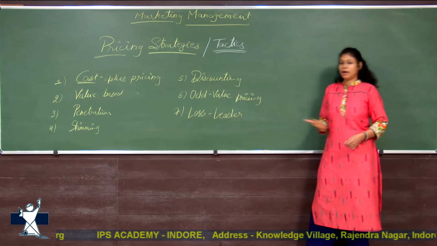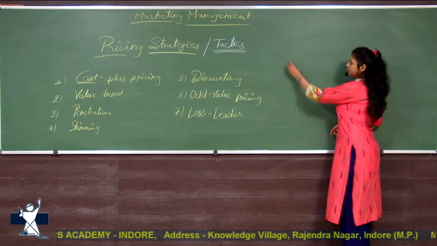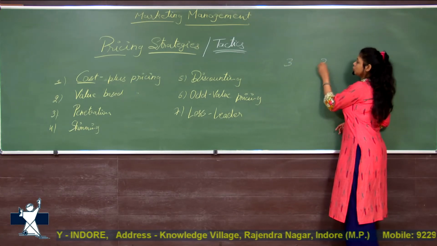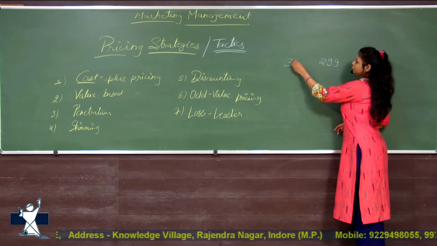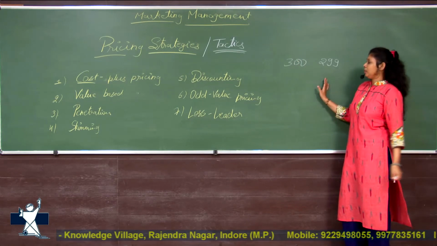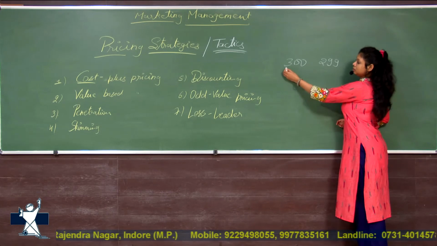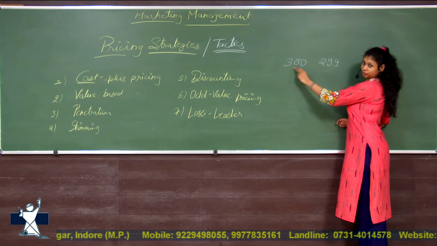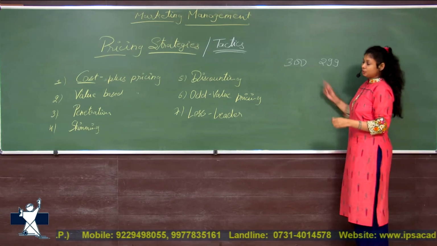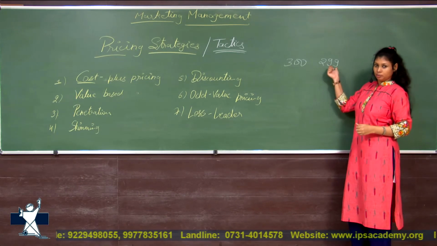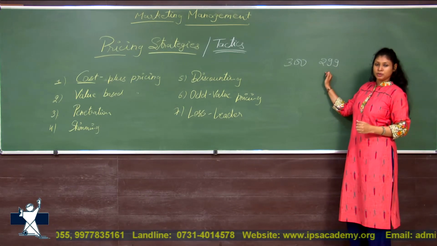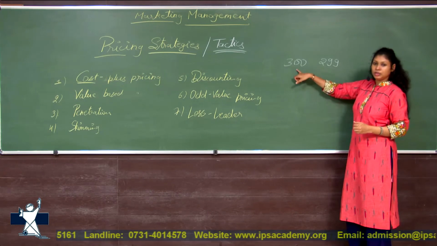Next one is odd value pricing. Odd value pricing is the concept of 299 instead of 300. That means decreasing one value from the left digit. Now the difference is only 1 rupee, but 299 appears to be a lesser amount than 300.